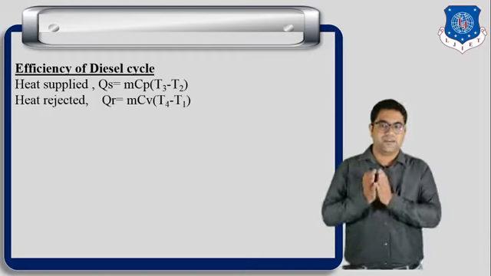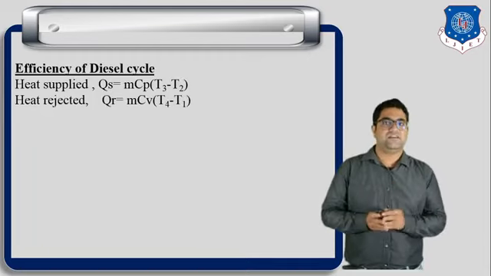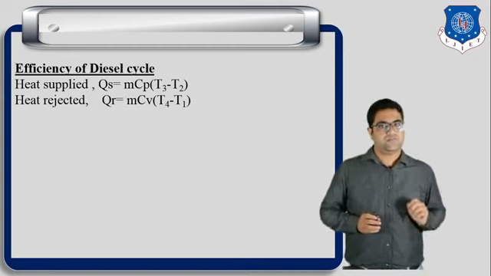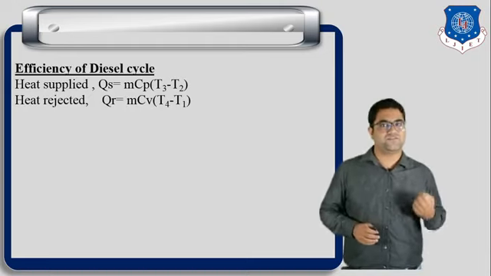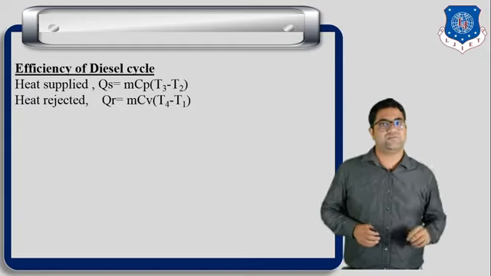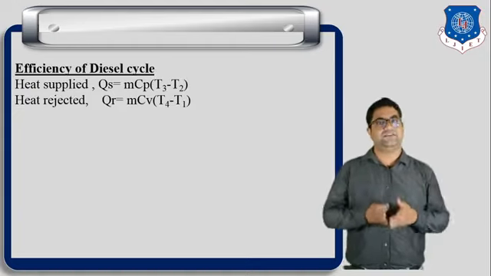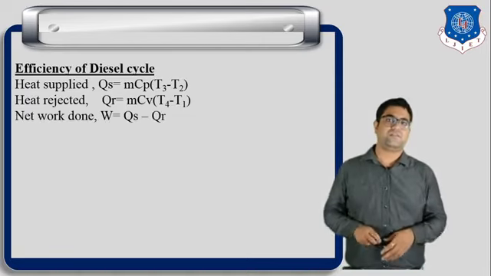Okay. Next is heat rejected. So heat rejection equals mCv (T4 minus T1), because heat is rejected at constant volume, and that is the process number 4 to 1. So we can write here mCv (T4 minus T1).